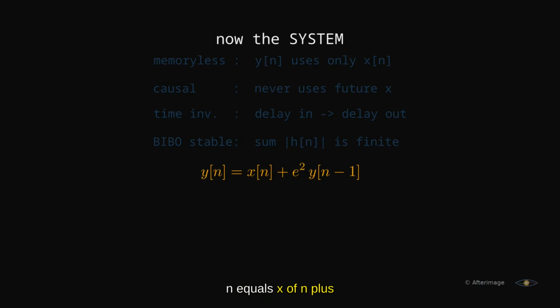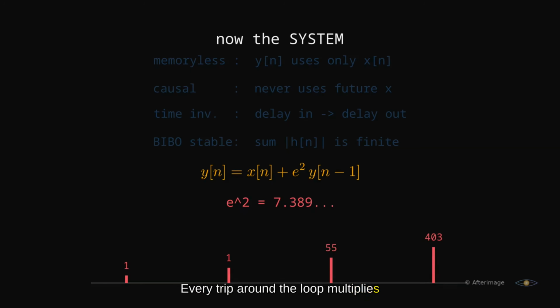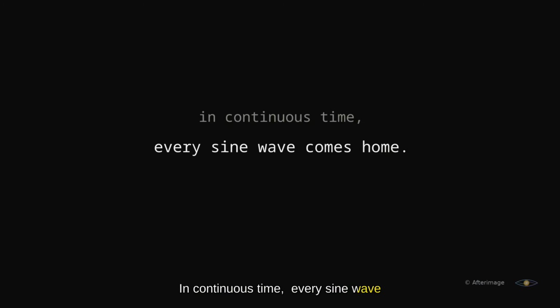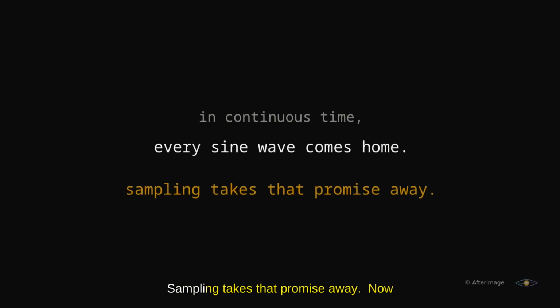y of n equals x of n plus e squared times y of n minus 1. That feedback coefficient is about 7.4, bigger than 1. Every trip around the loop multiplies by 7.4. The output explodes. Not stable, and you can see it in a single line. In continuous time, every sine wave comes home eventually. Sampling takes that promise away. Now you know exactly when it keeps it.